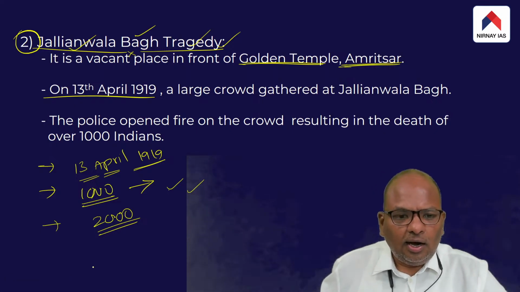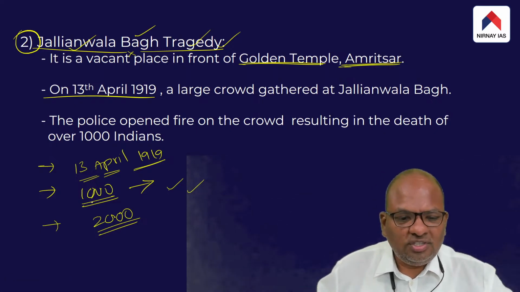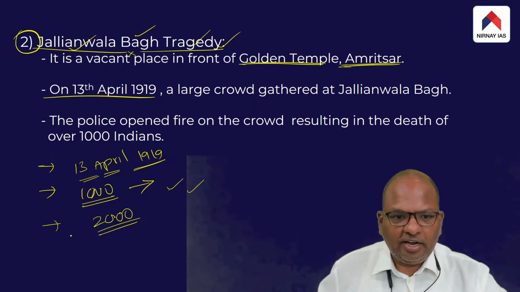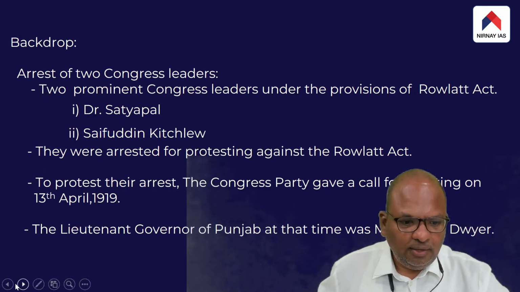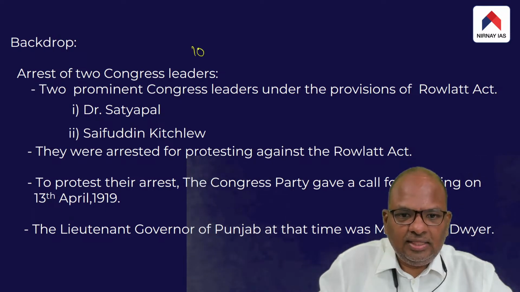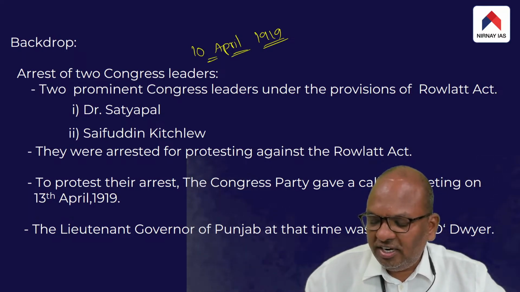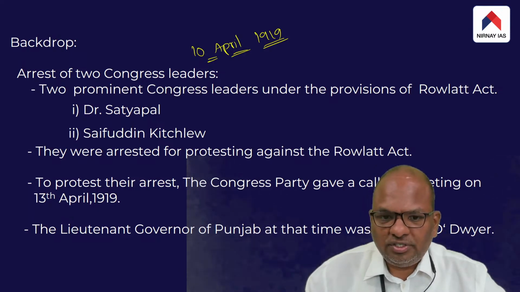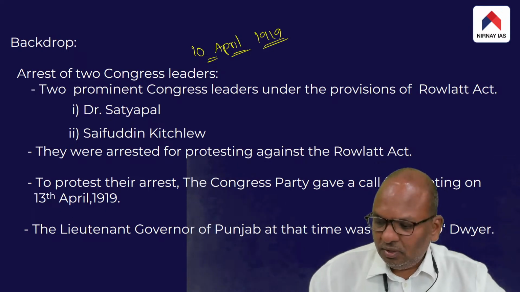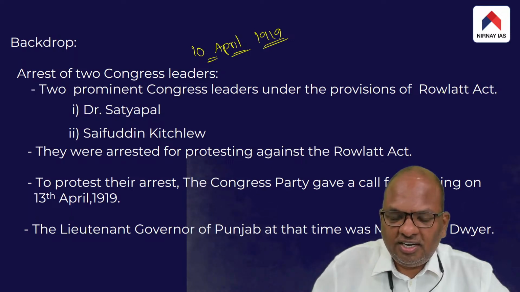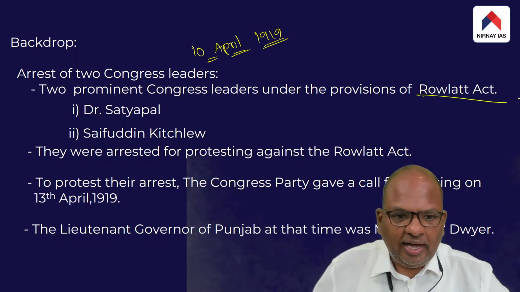Three days prior to the Jallianwala Bagh tragedy, on 10th April 1919, two prominent leaders of Punjab were arrested by the British under the provisions of the Rowlatt Act.